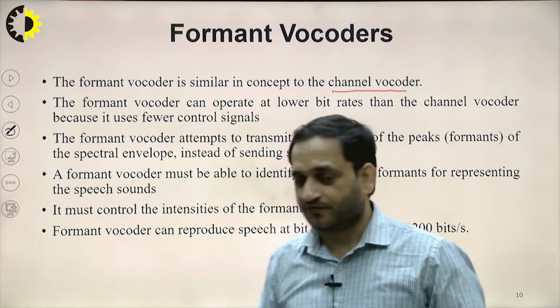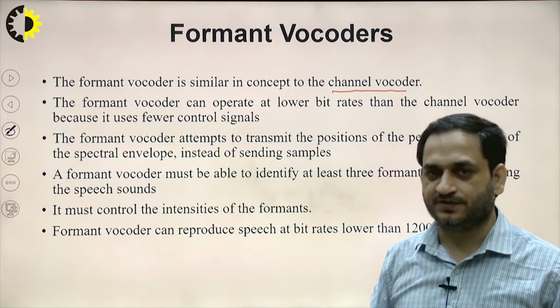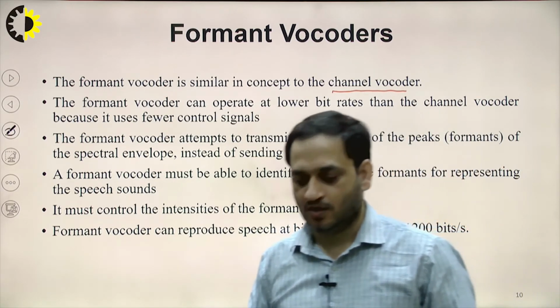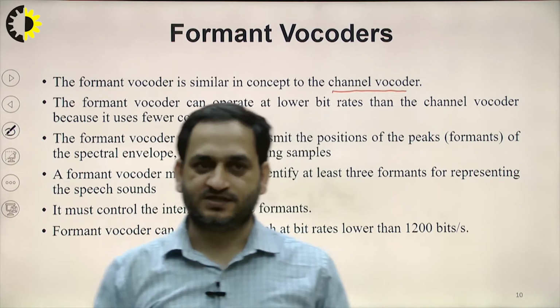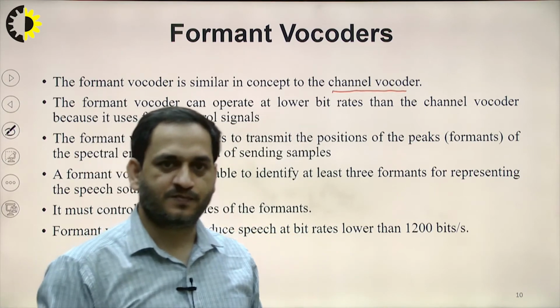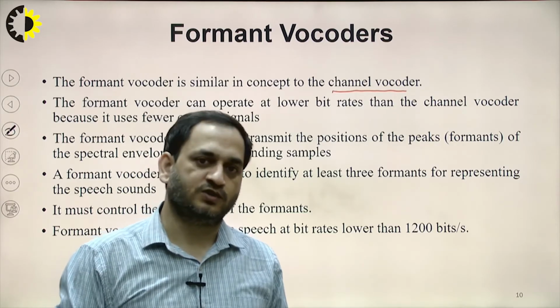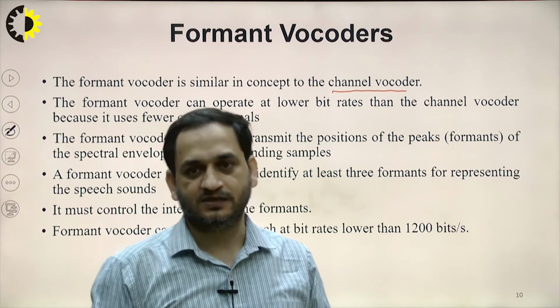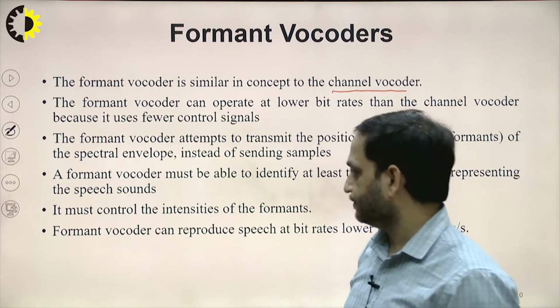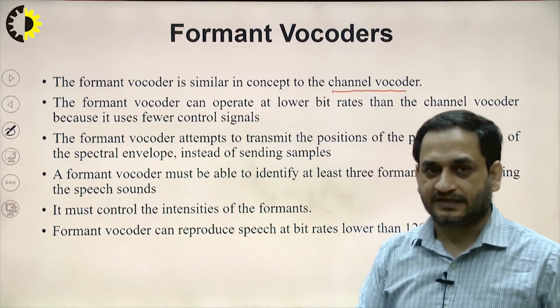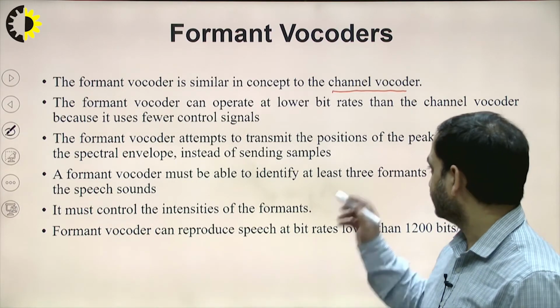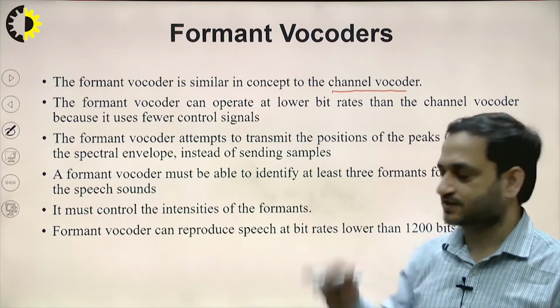Formant vocoders attempt to transmit the positions of the peaks, which are called the formants of the spectral envelope, instead of sending samples. So in the channel vocoder we simply send the samples, but here we send the spectral envelope of the signal, that is the peaks of the spectral envelope.